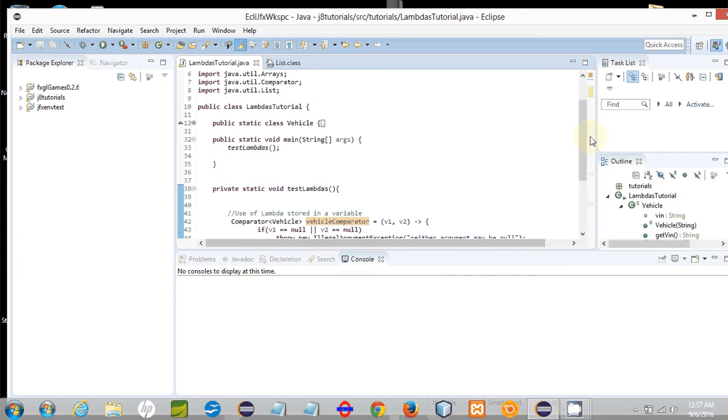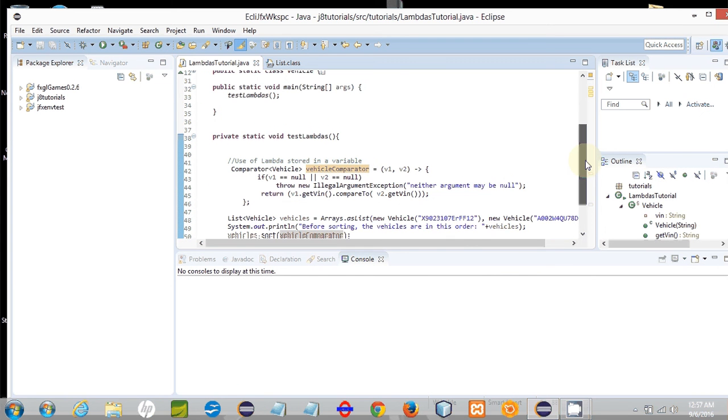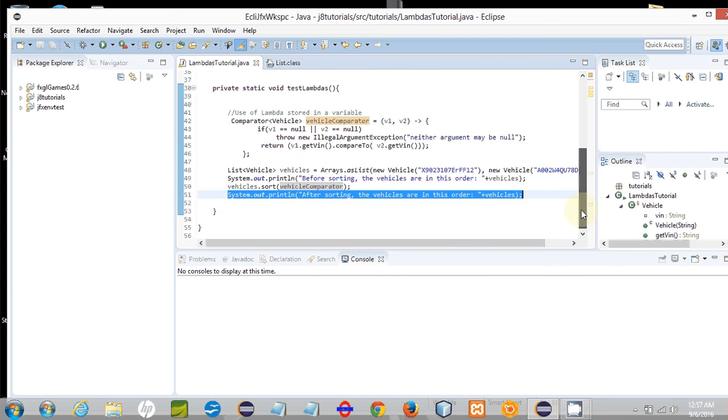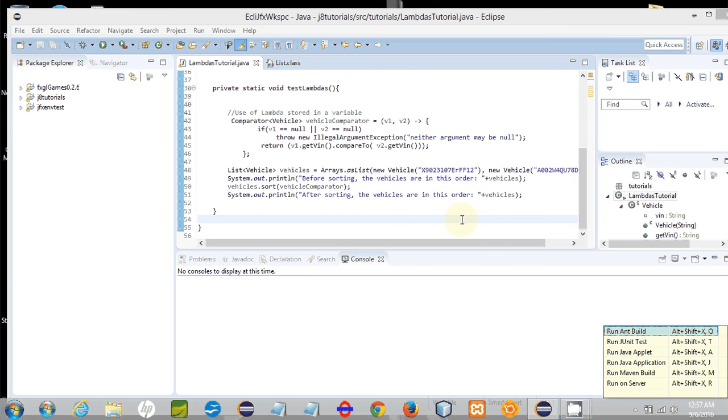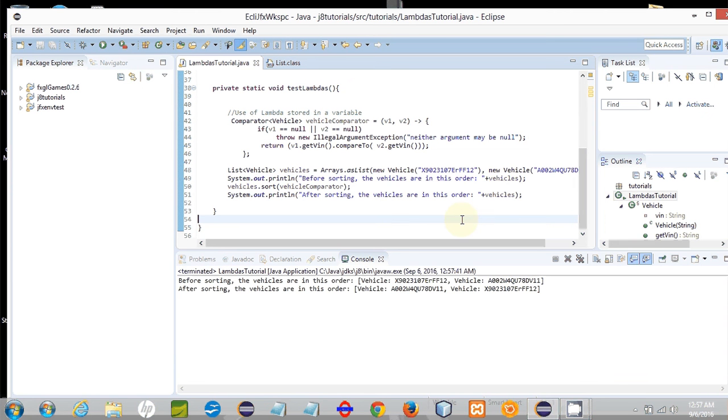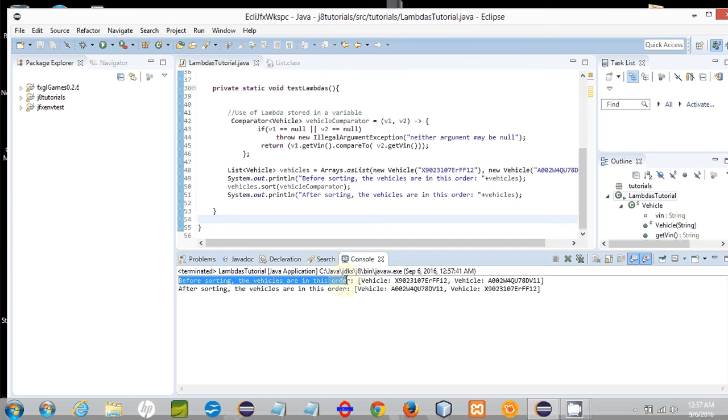I'm going to expand the console so you can see the output, and I'll run that. It's running. Okay, and you see the output. Before sorting, the vehicles were in this order, against their natural ordering, whereby the VINs are not alphabetically ordered.